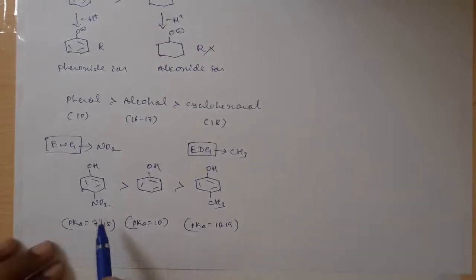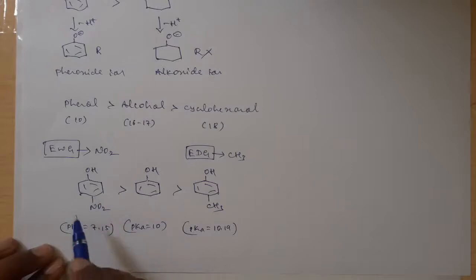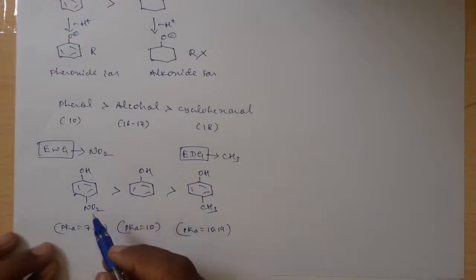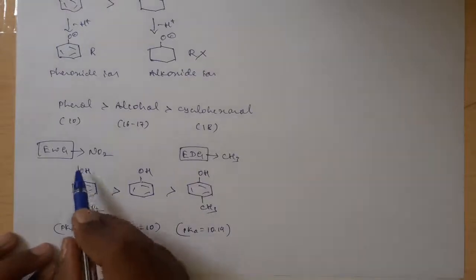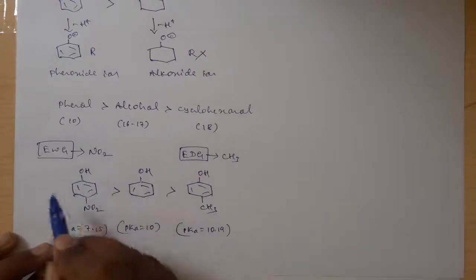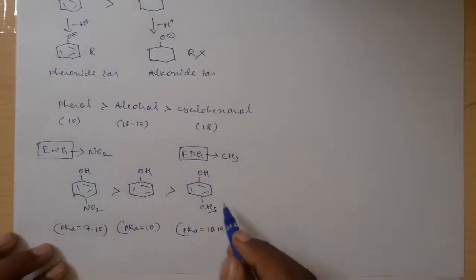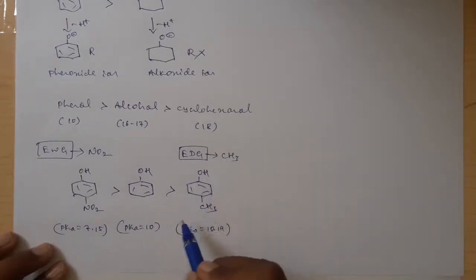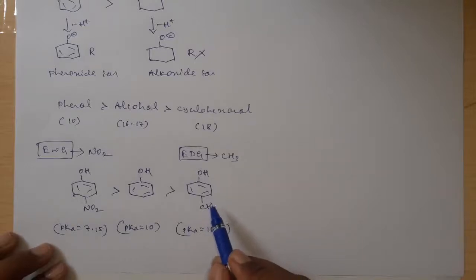Okay. Then why are these electron withdrawing groups increasing the acidic nature of the phenol? Because here this electron withdrawing group will further stabilize or further delocalize the formed negative charge on the oxygen of this phenoxide ion, whereas the electron donating groups will further destabilize the formed negative charge on the oxygen of the formed phenoxide ion, that is the formed conjugate base.